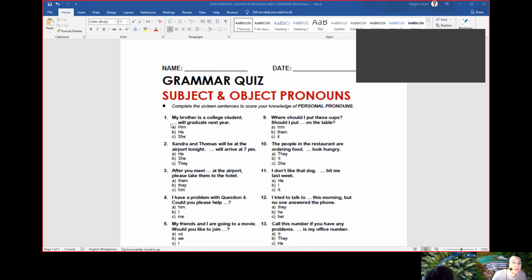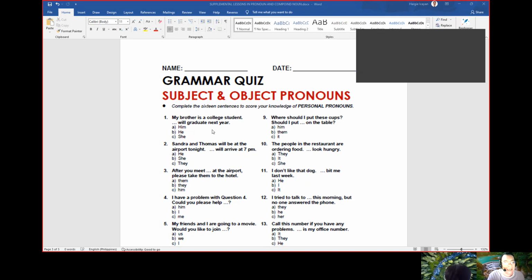Blank will graduate next year. Okay, so what pronoun are we going to use in here? My brother is a college student. Blank will graduate next year. Remember, the one that we are talking about in here is the brother. So what pronoun are we going to use? We will use he. Yes, because the brother is a boy, so we have to use he.